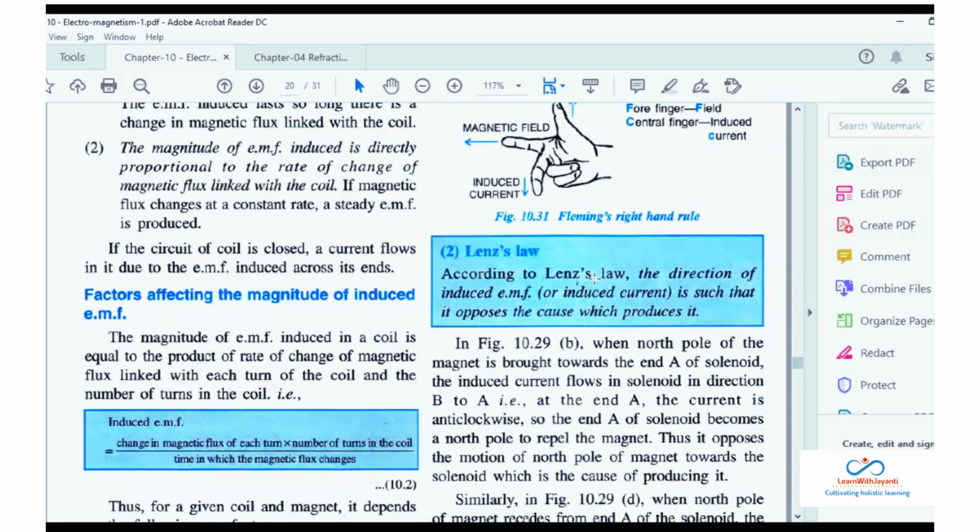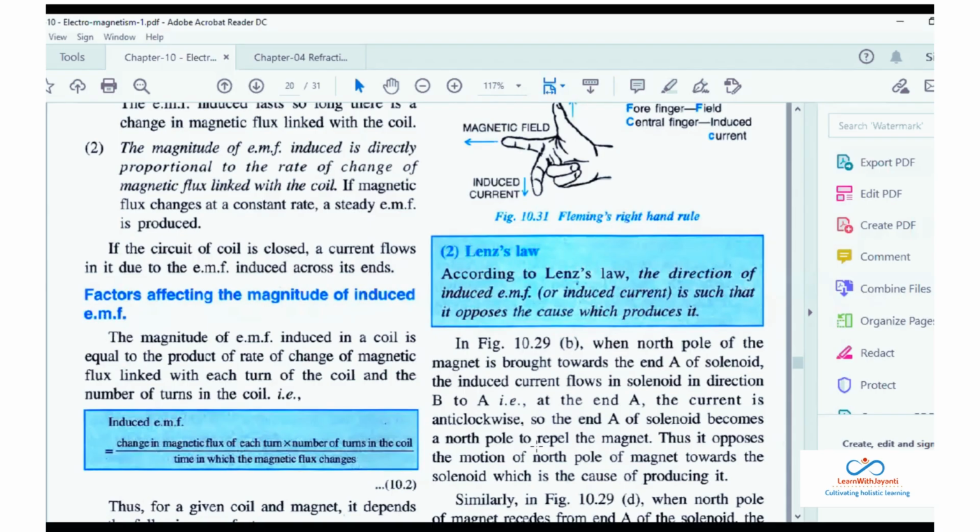According to Lenz's law, the direction of induced EMF is such that it opposes the cause which produces it. So see here: when the north pole of the magnet is brought towards end A of the solenoid, the induced current flows in the solenoid in the direction B to A. That is, at end A, the current is anti-clockwise.